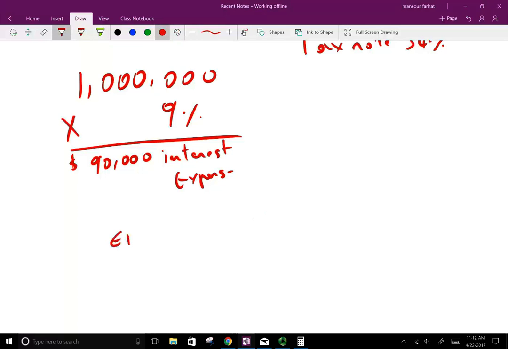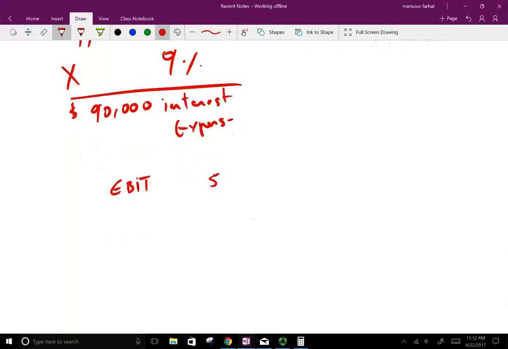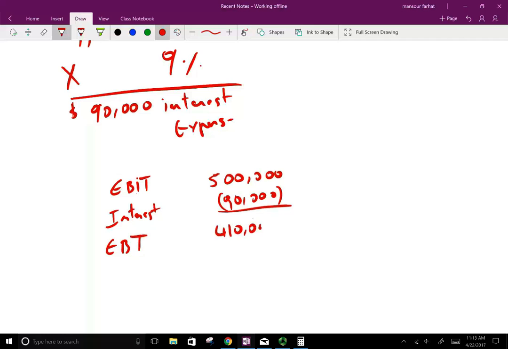So your EBIT is 500,000. Now, from earnings before interest and taxes, interest is 90,000. So you have to deduct the interest. So your earnings before taxes is 410,000.